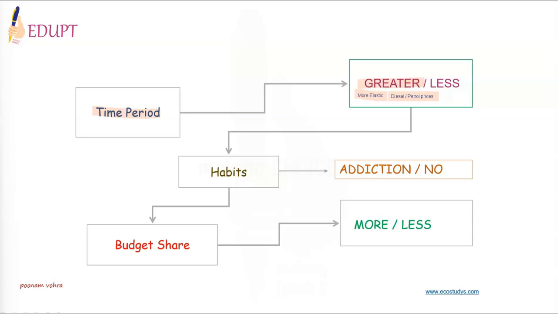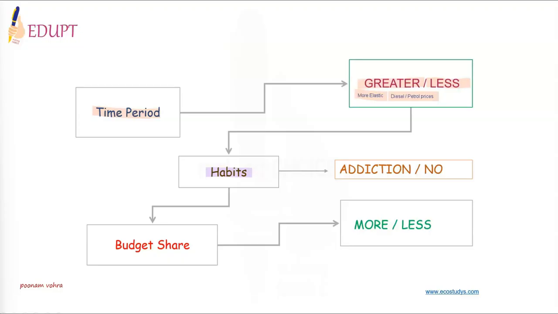In the short run, demand for diesel would be inelastic, but in the long run a person can adjust his behavior and can think of commuting by either train or by a fuel-efficient car. So the ability to adjust consumption pattern implies that demand is more elastic in the long run as compared to the short run.